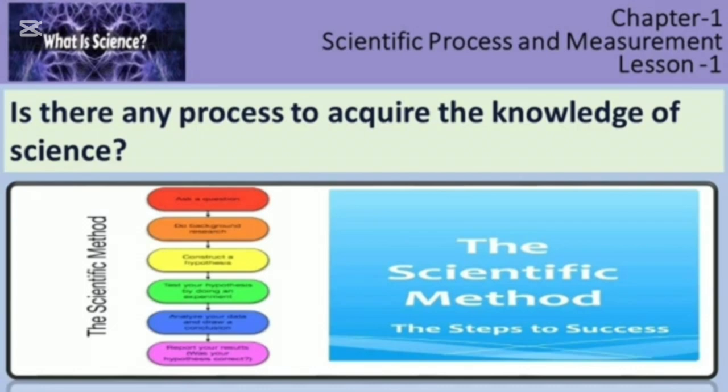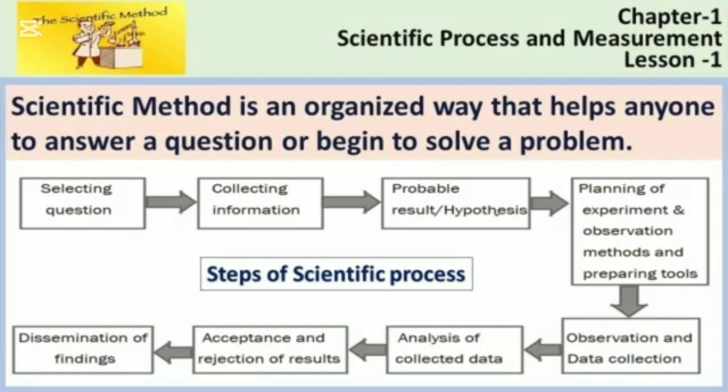Okay? Now question. Is there any process to acquire the knowledge of science? The answer is yes. There is a scientific process which can be called the scientific method. Now, let me explain about this process. The scientific method is an organized way that helps anyone to answer a question or begin to solve a problem.